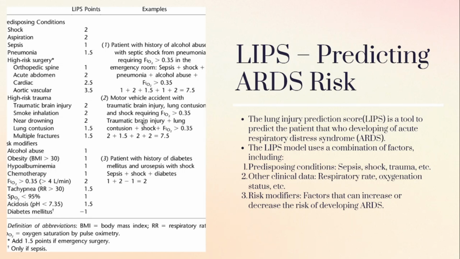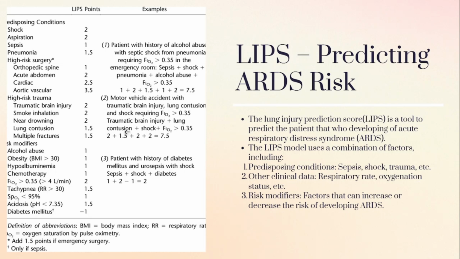Next, second example: a motor vehicle accident with traumatic brain injury, lung contusion, and shock, requiring FiO2 greater than 0.35. Traumatic brain injury has a point of 2.